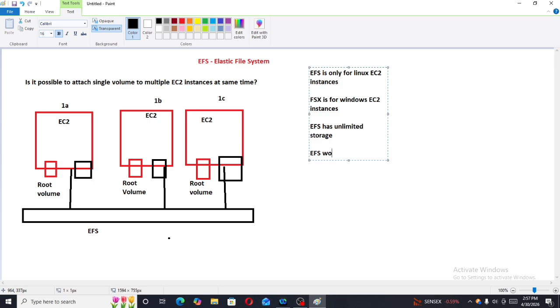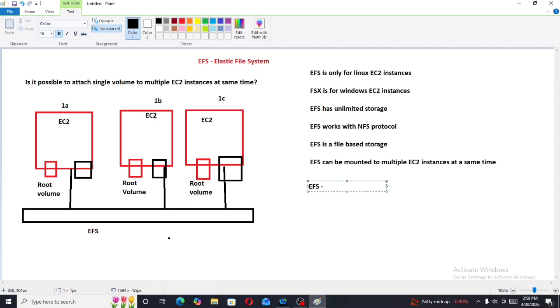Then what is the definition of EFS? It is the AWS service where we can share file data without managing servers.